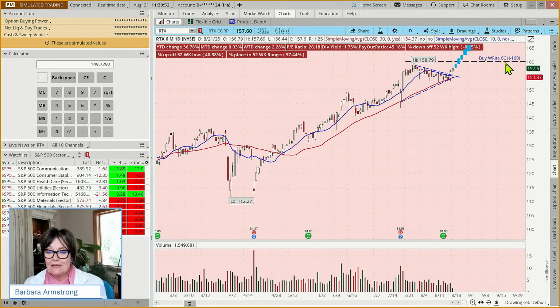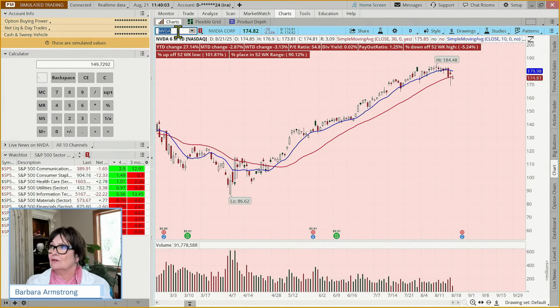Now, because NVIDIA has earnings coming up, the premiums will be higher. But if it gaps down, you could lose more. So if you just said, well, I'd like to do that earnings income generating strategy on NVIDIA and maybe sell this 180?